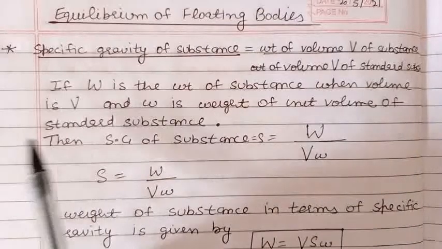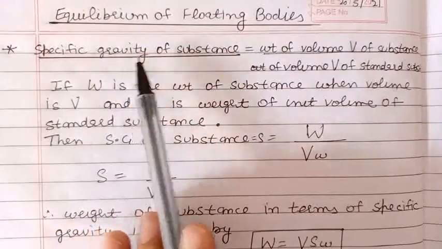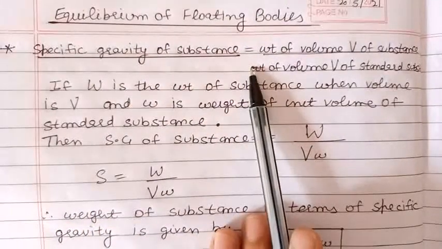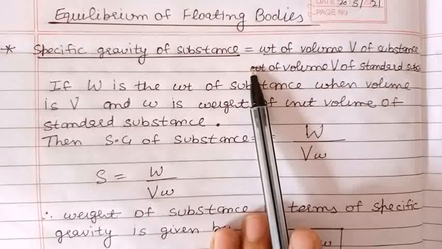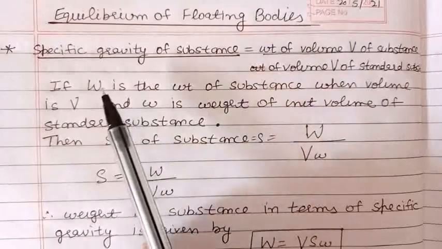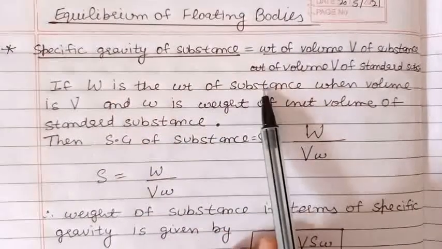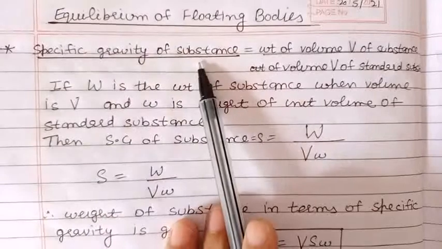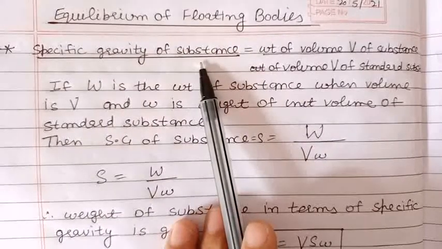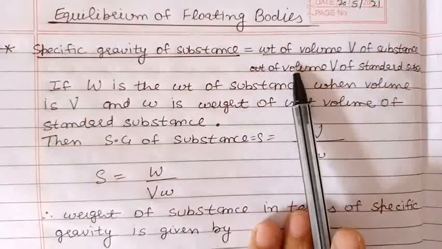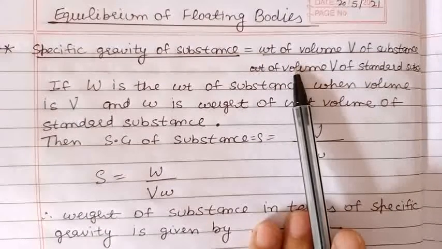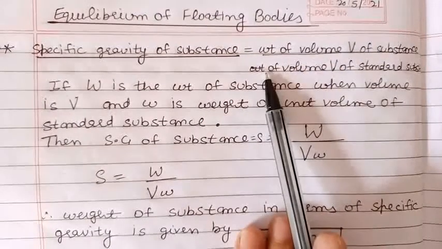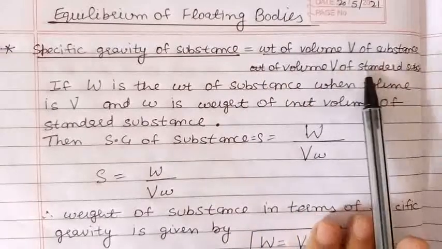First of all, we define specific gravity of a substance. If V is the volume of a substance and W is the weight of the substance when the volume is V, then the specific gravity of the substance is defined as the weight of volume V of the substance upon the weight of volume V of the standard substance.